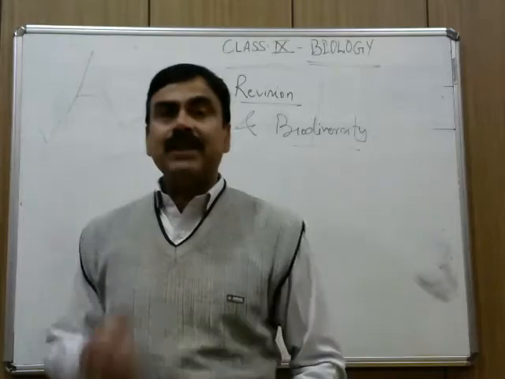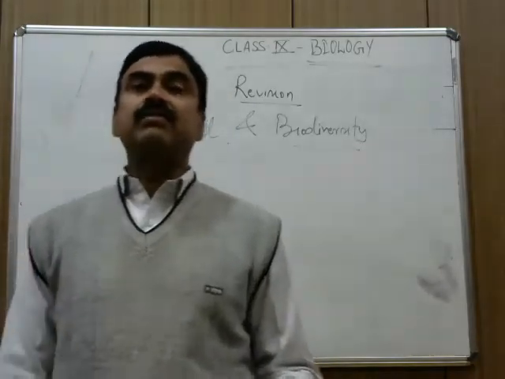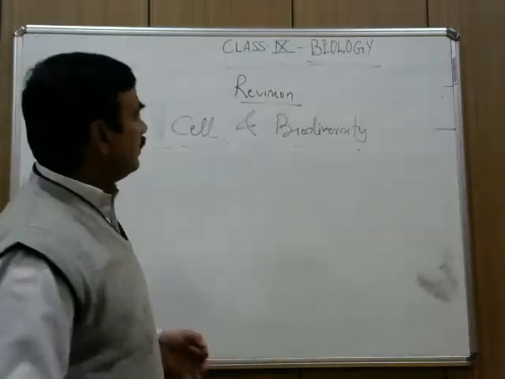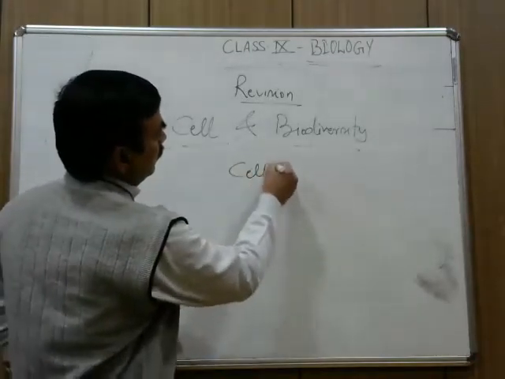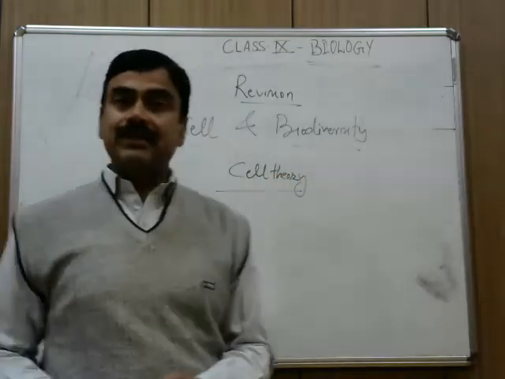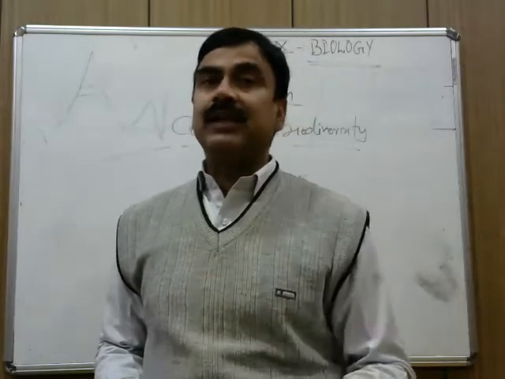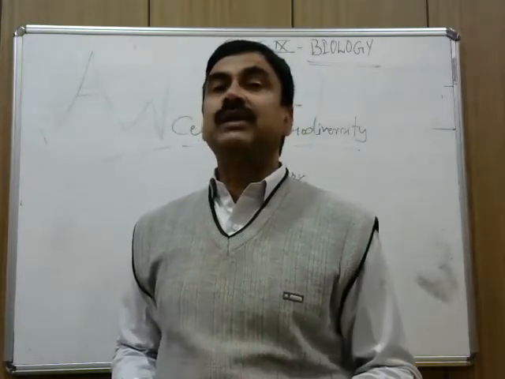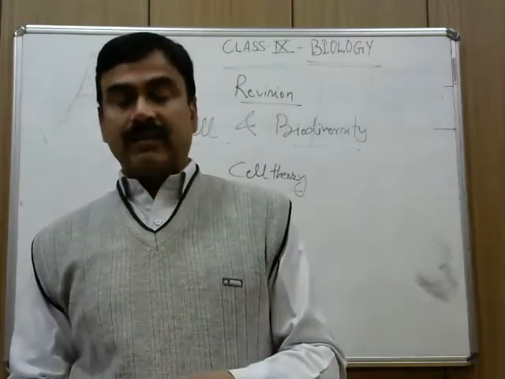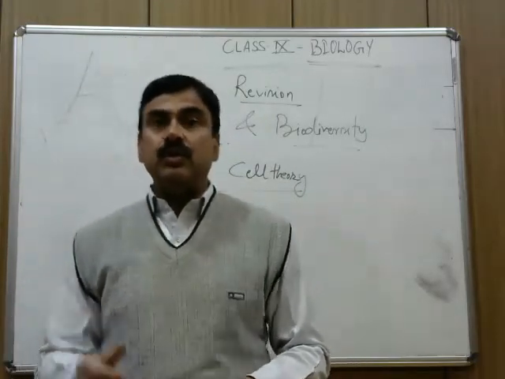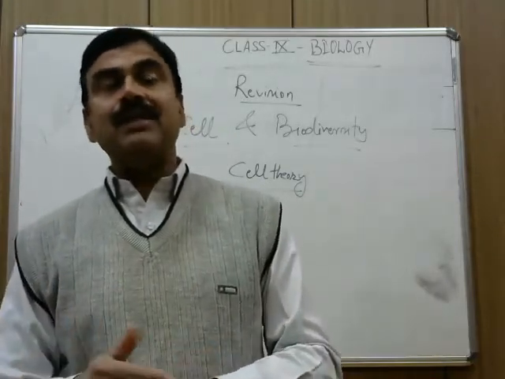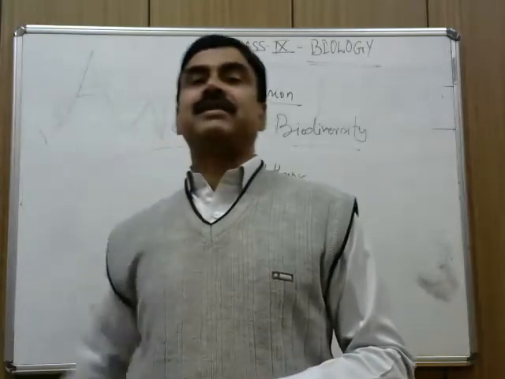And when I explained this chapter, you already completed, I am sure, the cell theory. Who has given this? Schleiden and Schwann. There are 2 scientists who were involved in the cell theory, and they gave 2 postulates. There were 2 laws for the cell. Number 1, every cell arises from a pre-existing cell.